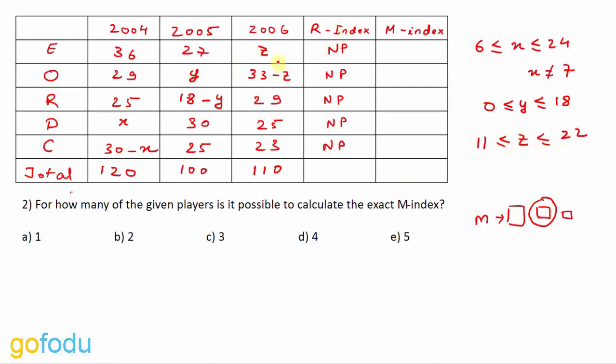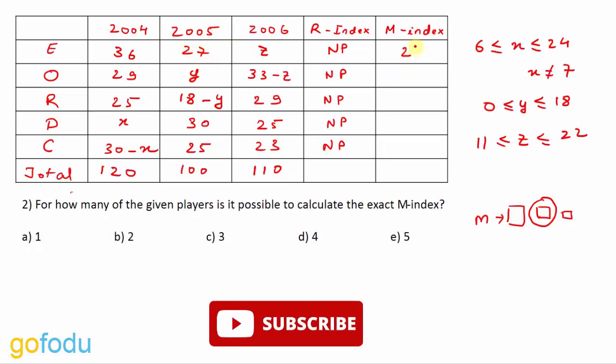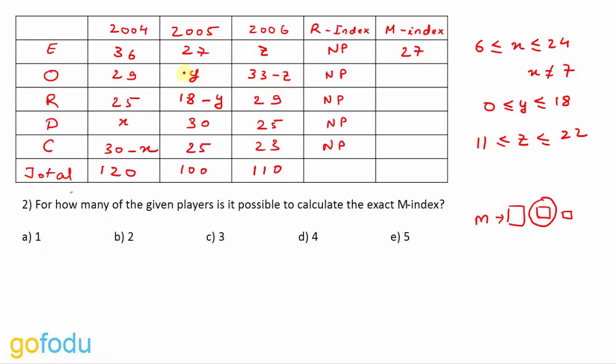So the maximum value for Z is 22. So the middle value in any case for Eto'o is 27. So M index for Eto'o is 27. For Owen, we have 29, Y, and 33 minus Z. Now suppose the maximum value of Y is 18 and this value becomes maximum, that is 22. So in this case, the M index for Owen becomes 22. And now suppose this value becomes 11, then M index becomes 18, which is the middle value in this case. So for Owen, we cannot calculate the exact M index, so it is not possible.